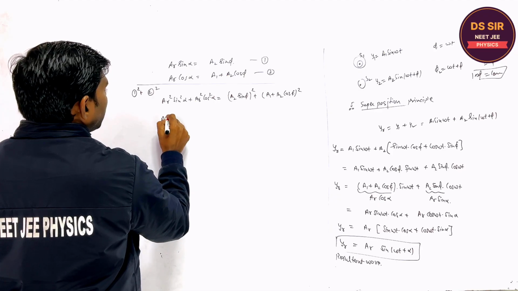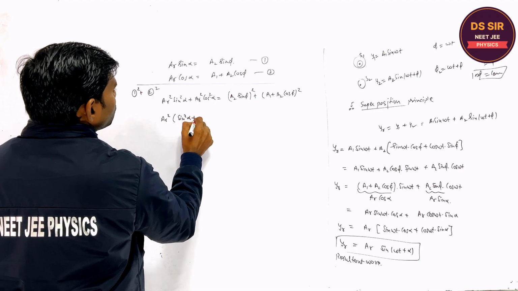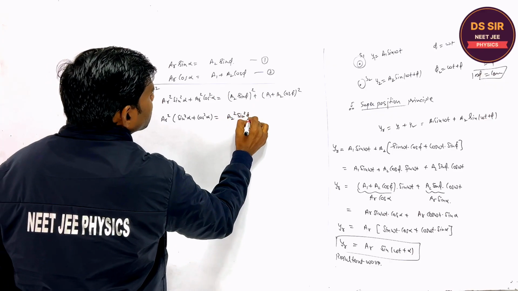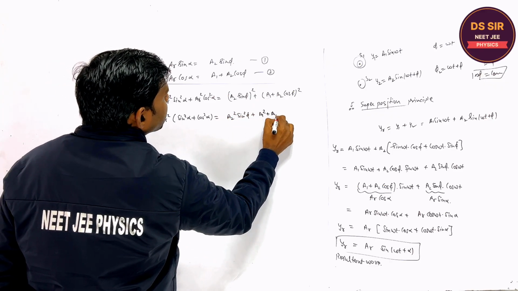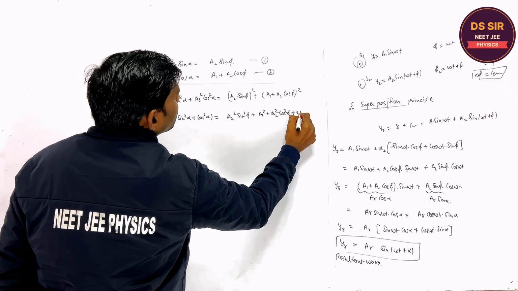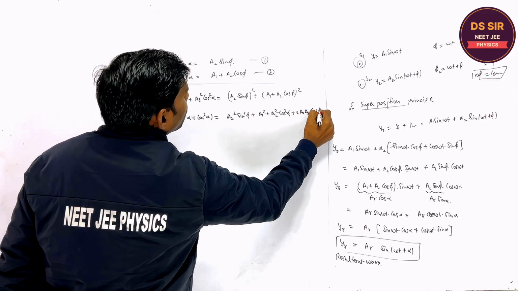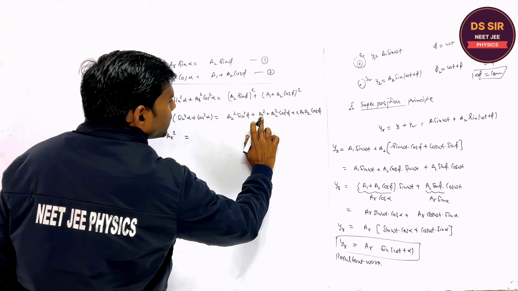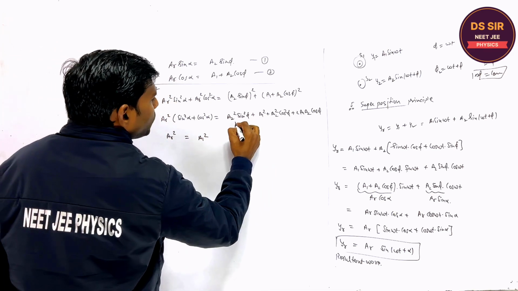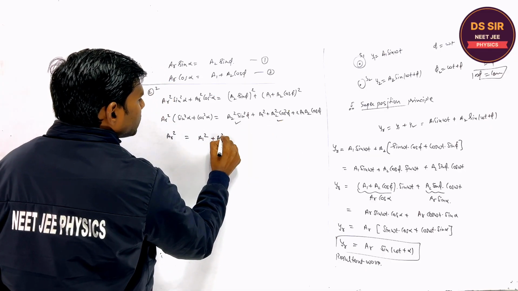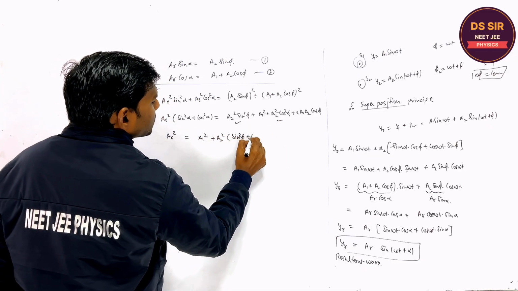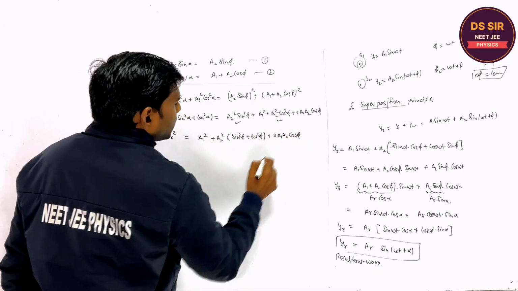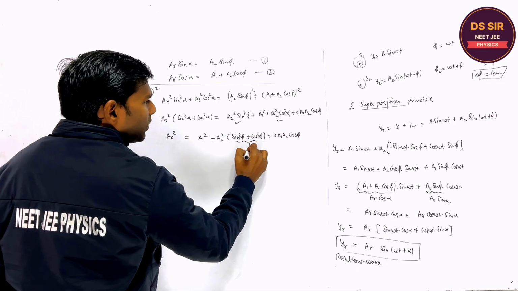AR square times (sine square plus cos square alpha), which equals 1, is a1 square plus a2 square cos square phi plus 2 a1 a2 cos phi, plus a2 square sine square phi. Taking a2 square common, sine square phi plus cos square phi is again equal to 1.